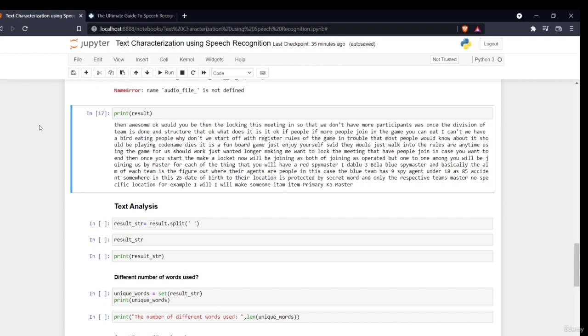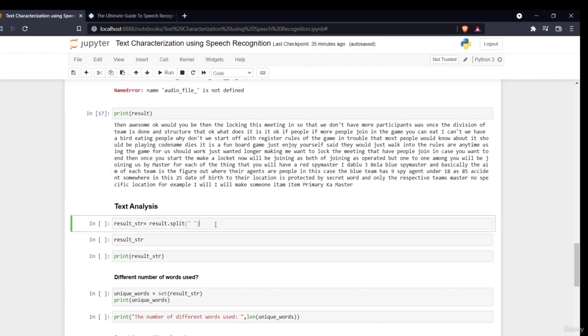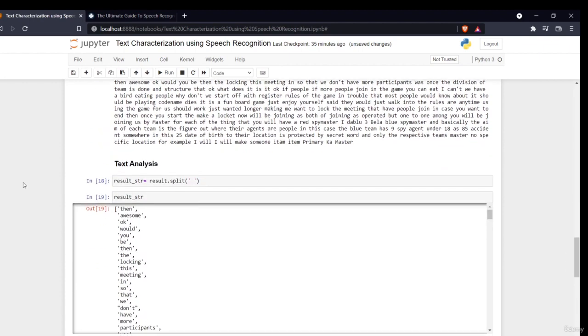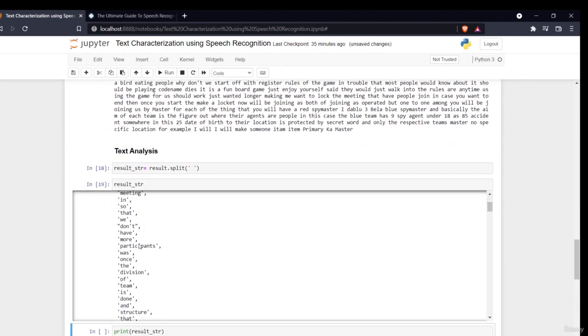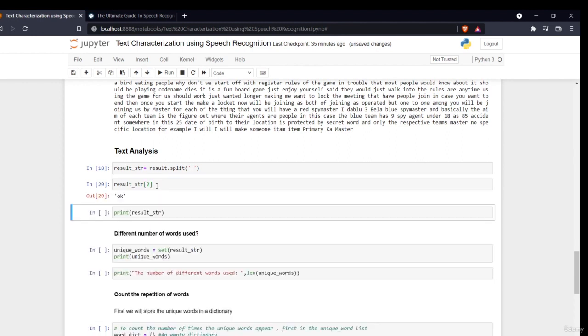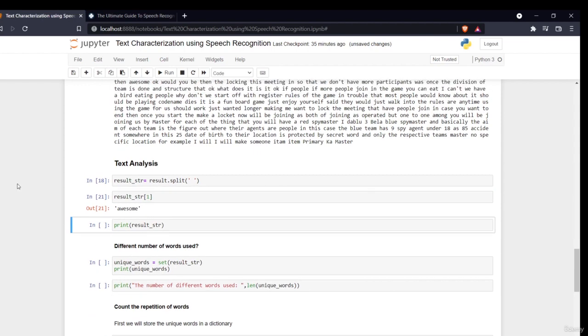Now what we'll be doing is splitting this string on the basis of the space. Okay, these are the different spaces, right? So first we'll be splitting and converting it into a list. So I'll just say result dot split and it will just split it. Now you'll see it is converted into a list and each and every word is converted into an element of the list. Now if I want to see the first element, give me the first element. Awesome. See, this is how it is.